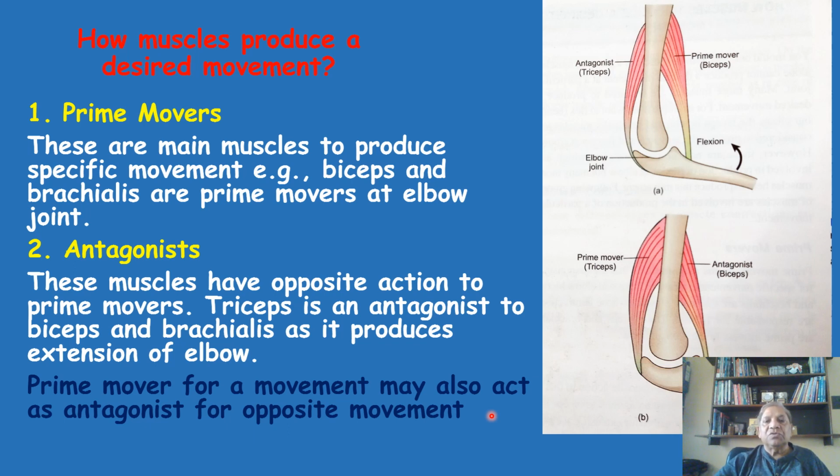That you should first understand. Now I am moving to the next slide where I will tell you why an antagonist is necessary for a particular movement, that is, for flexion taking place at an elbow where the prime mover is biceps and brachialis. What is the role of the triceps? That is antagonist.